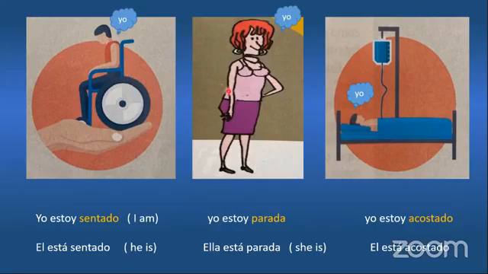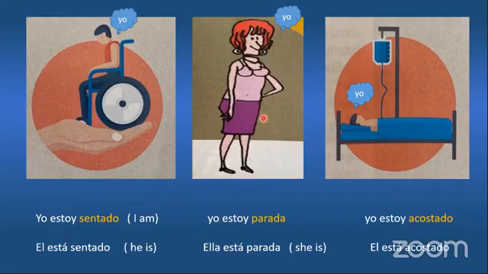He is sitting, right? She's standing, and that person is lying in bed. So what is he saying? Yo estoy sentado. I am. Being sitting is a condition. It's not something like it's going to be permanent. Maybe in this case it is, but if you are sitting in a waiting room, maybe you are sitting in a plane, it's just situational. And then you use estoy.